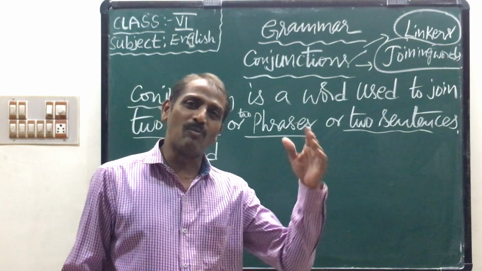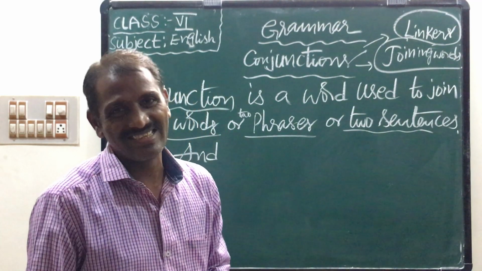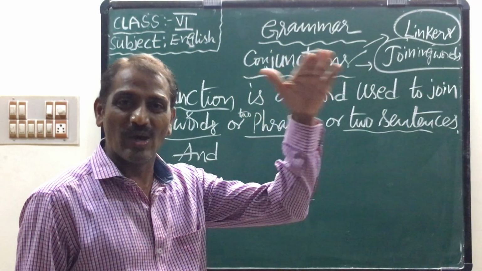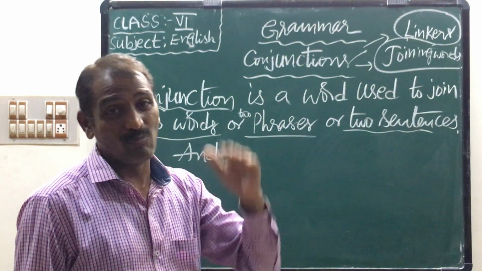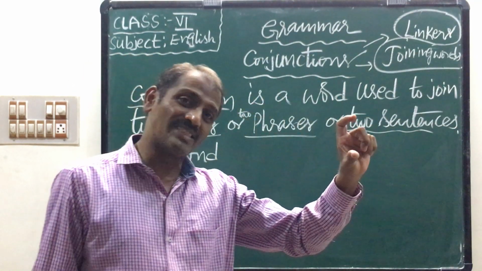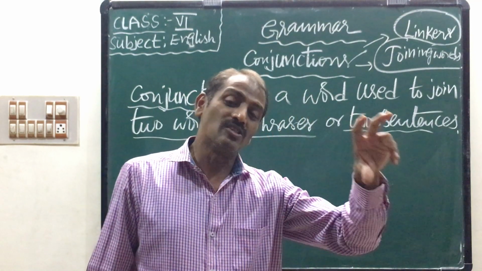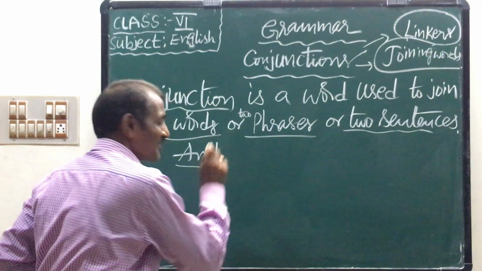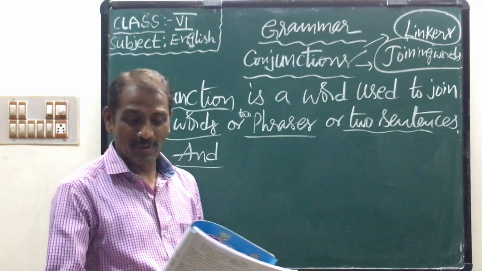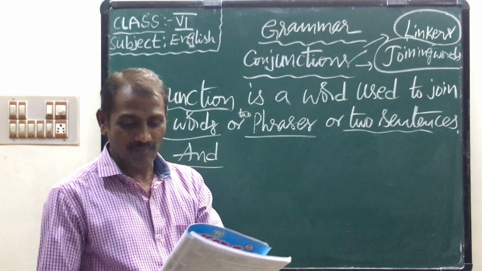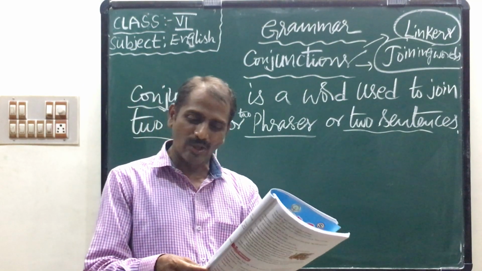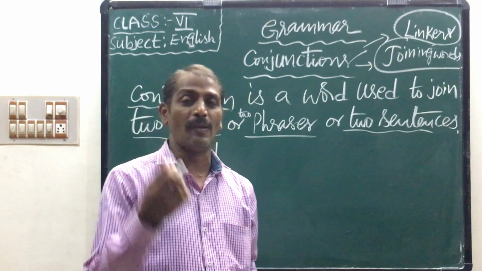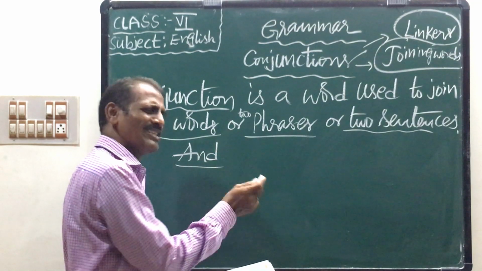Another example: boys and girls are going to attend the examination. Boys is one word and girls is another word, so "and" is used as a conjunction. Next, second example: people grew impatient, but the emperor continued to support him. Here "and" is used to join.